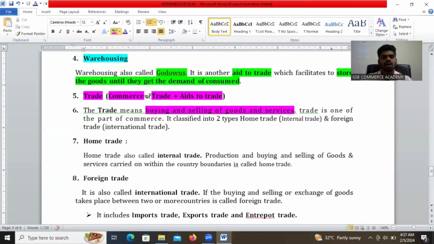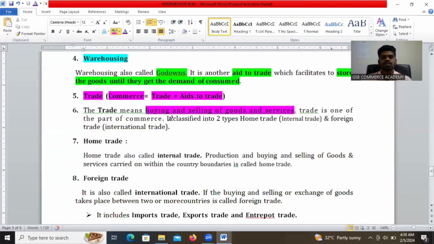Commerce equals trade plus aids to trade. Trade is one of the parts of commerce. It is the buying and selling of goods and services. It's not manufacturing. It's only buying and selling of goods and services. The business can manufacture the goods and services. The industry can produce the goods and services, but trade is only buying and selling of the goods and services.